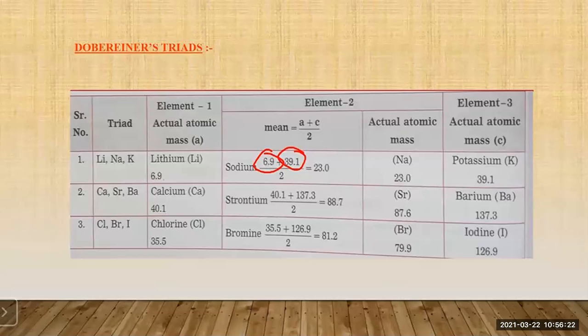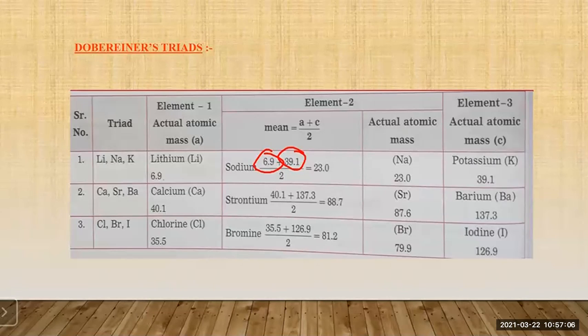For the second example, the triad is of calcium, strontium, and barium. Now element 1, that is the calcium. The actual atomic mass of calcium is 40.1. Then let us see the third element. The third element is the barium. The actual atomic mass of barium is 137.3. Now the middle element is the strontium. So strontium's atomic mass should be the average of the first and the third element. So let us calculate that.